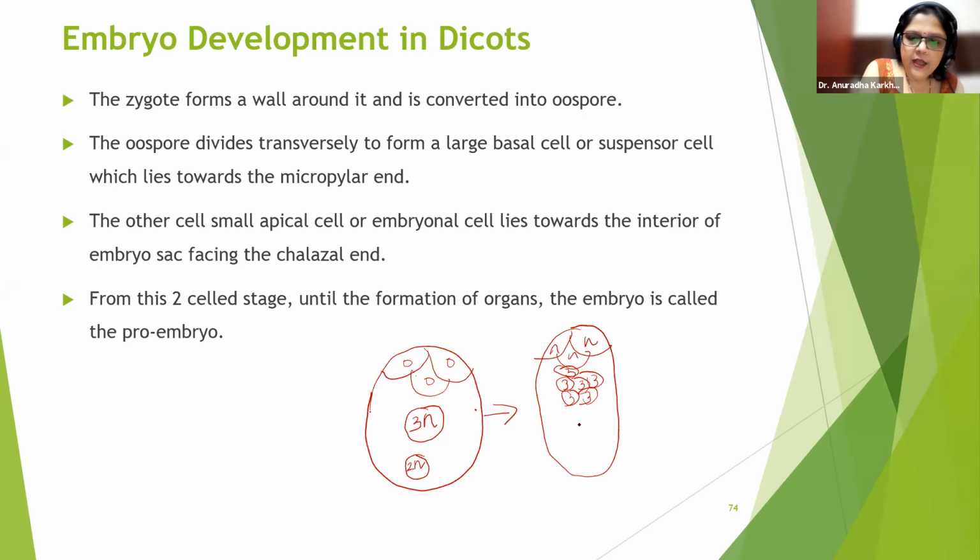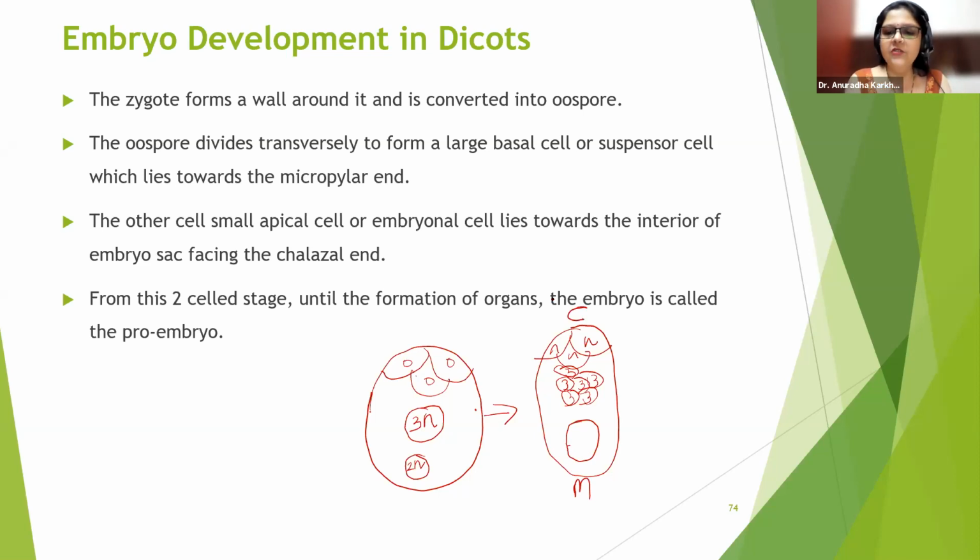Here what happens is, what they are talking about, that this cell will divide into 2 cells. Look at it. The oospore divides transversely to form a large basal cell or suspensor cell which lies towards the micropylar end. This means the lower one is the micropylar region, and this is the chalazial region.